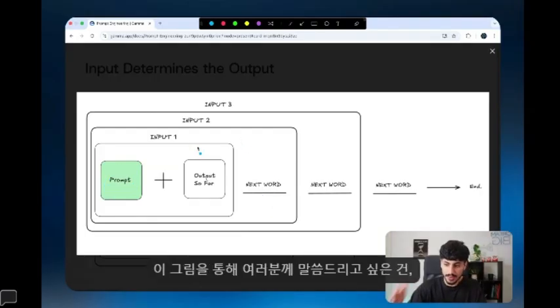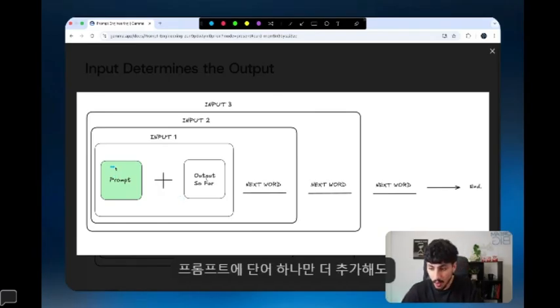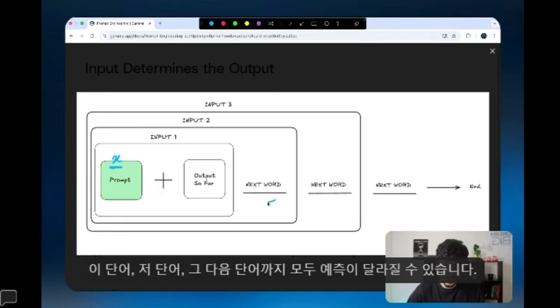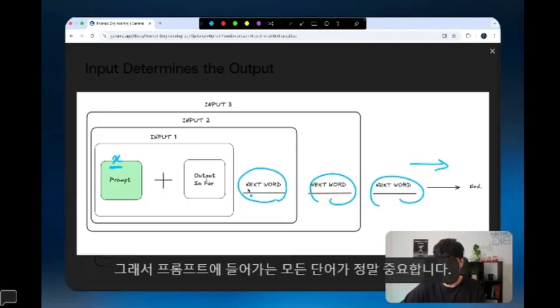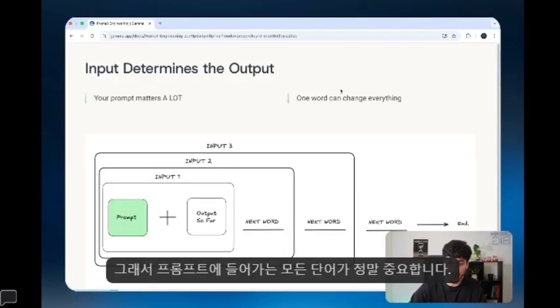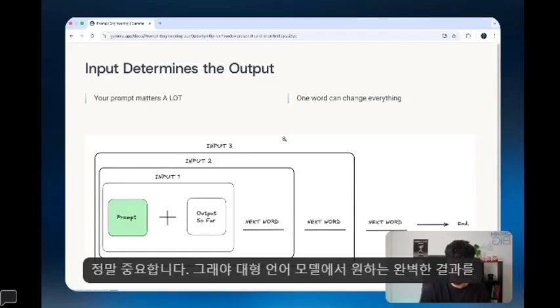With this image, what I want to convey is that the prompt is really important in determining what the output is. If you literally just add one additional word inside the prompt, that is going to change the prediction of this word and this word and this word and so on, because it's being used to make that prediction. So literally every word inside your prompt counts. And that's why it's really important to invest a lot of time to learn how to write the perfect prompt so you can get the perfect outputs from the large language model.